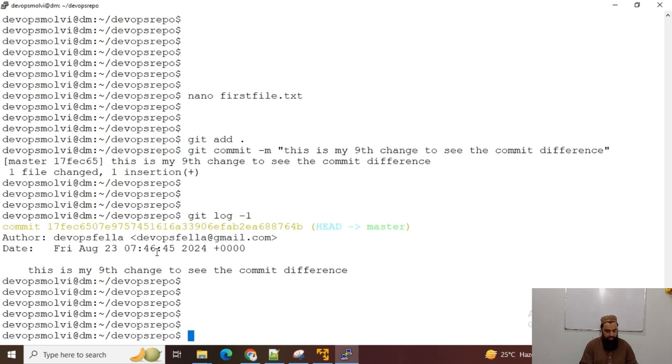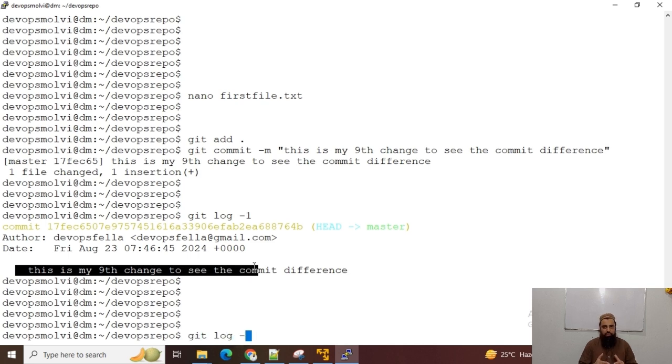Okay, now git log -p, so it will compare the 8th commit and the 9th commit, and also the 7th commit and the 8th commit, and the 6th commit and the 7th commit.